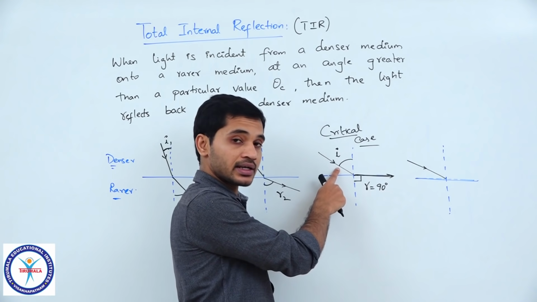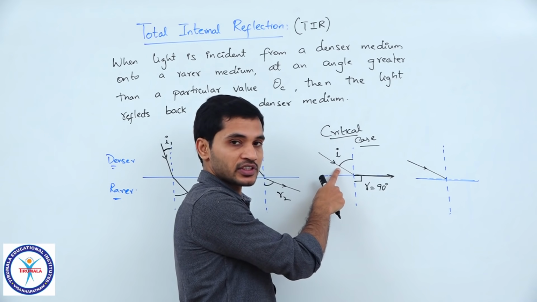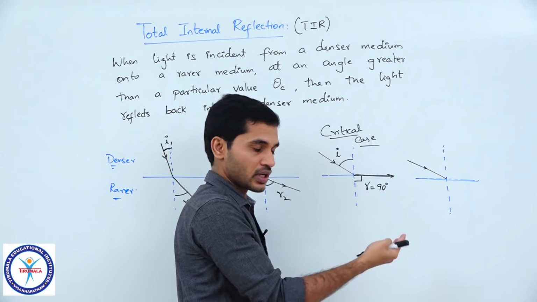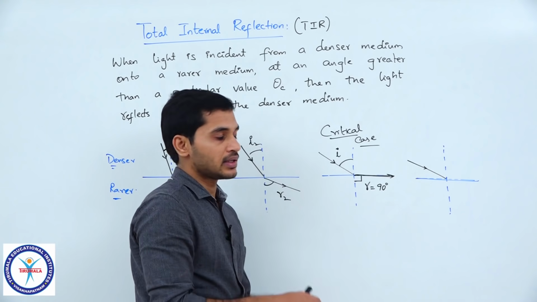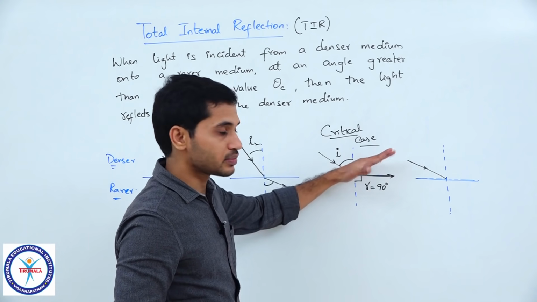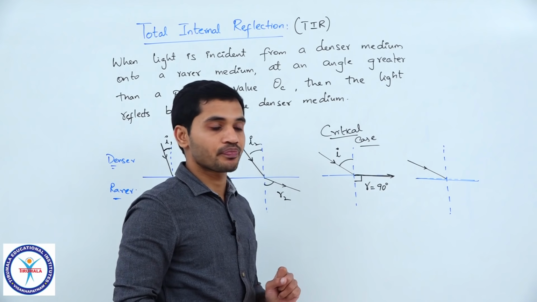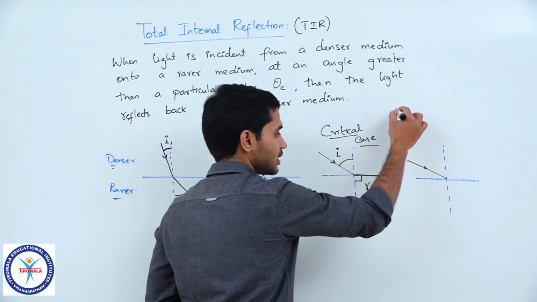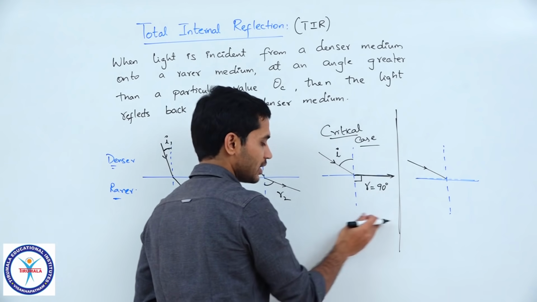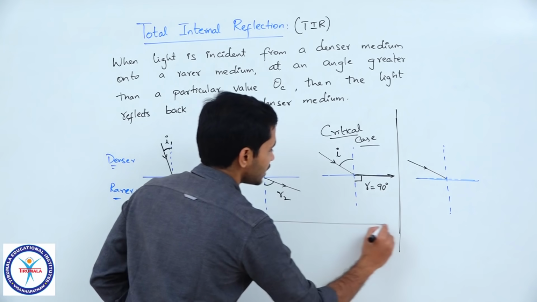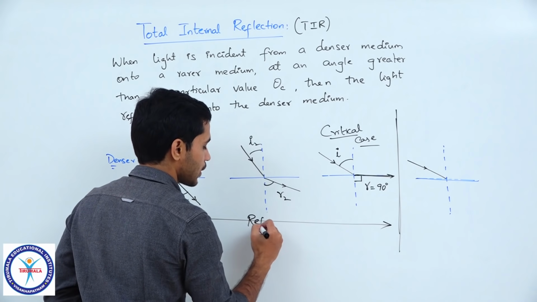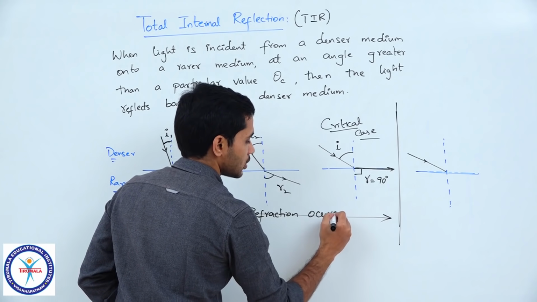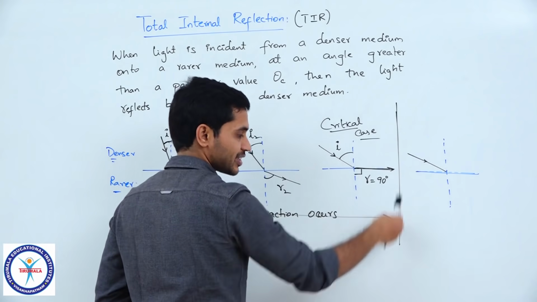When I increase the angle to greater than this angle of incidence, the angle of refraction will try to become greater than 90 degrees. Trying to become greater than 90 degrees means going back into the same medium. It means that it is not even entering into the next medium. So, up till here is the region where refraction occurs, only up till this particular case.